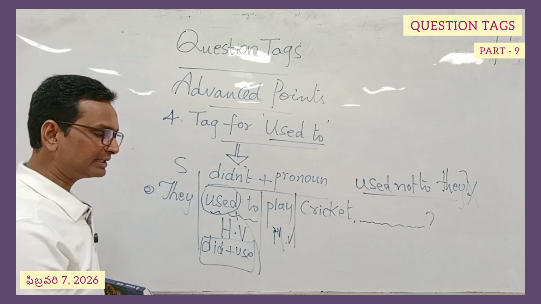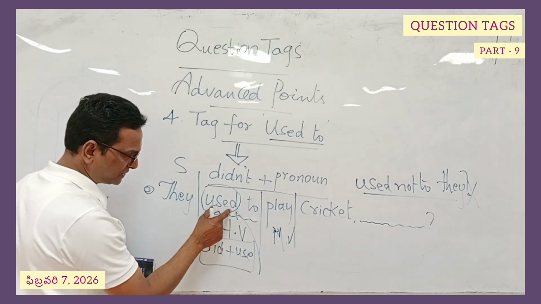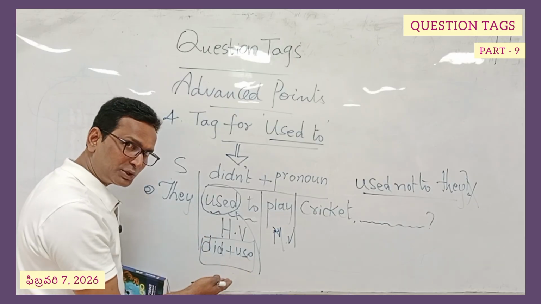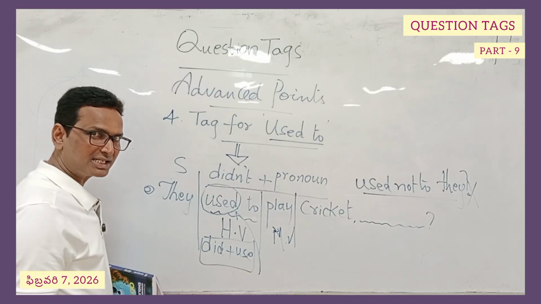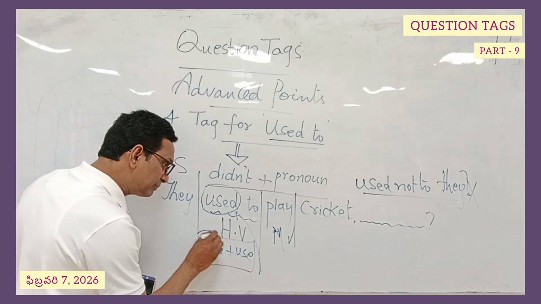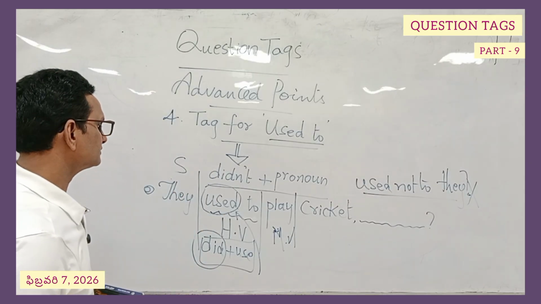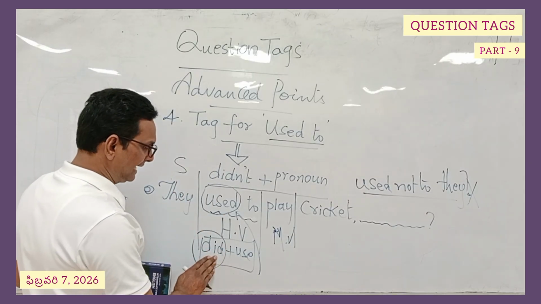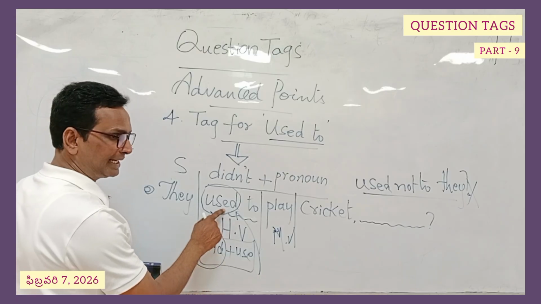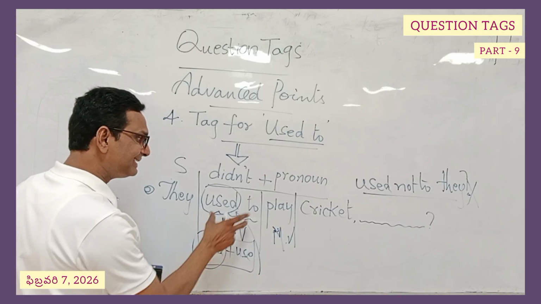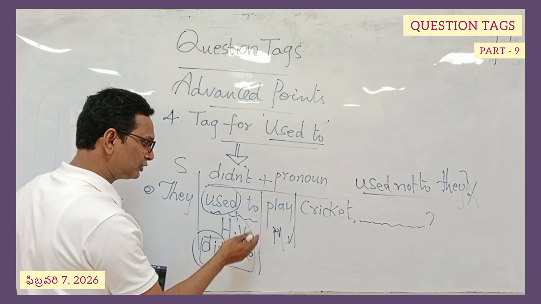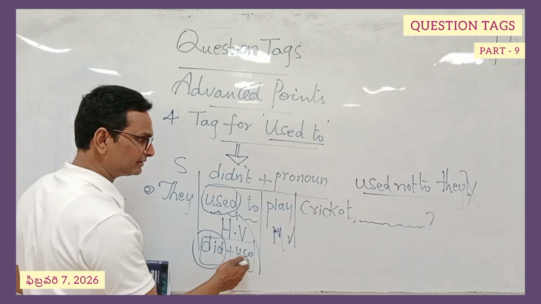That's an infinitive that comes obviously. When you use "used," it is did plus used. This is how you need to imagine and understand the past tense forms. We need the plain helping verb. This is going to be picked. So this is the helping verb we need now. We don't need "used" directly. So it is in the positive mode, and it should be written in negative mode. Did plus not, didn't.